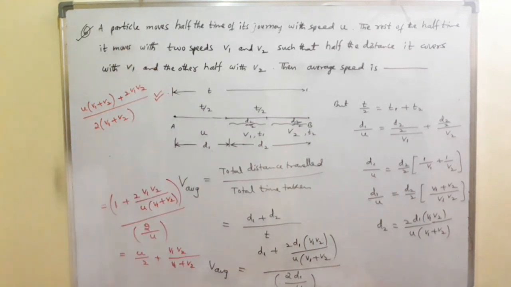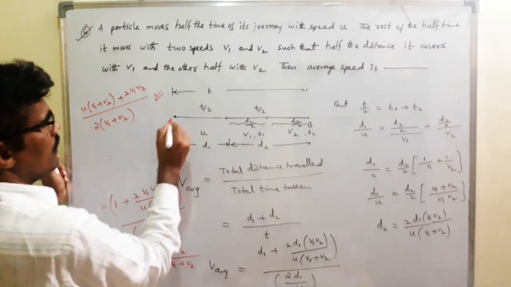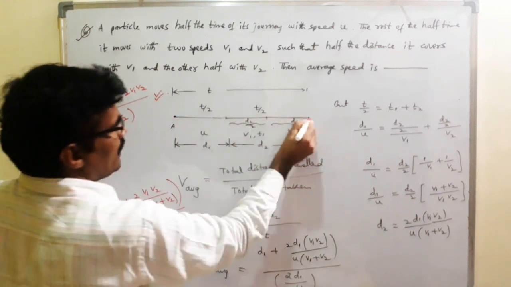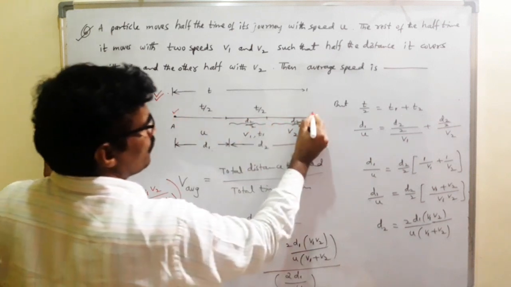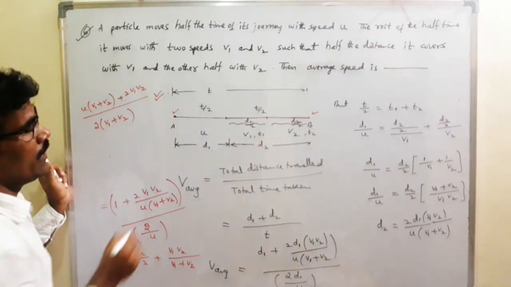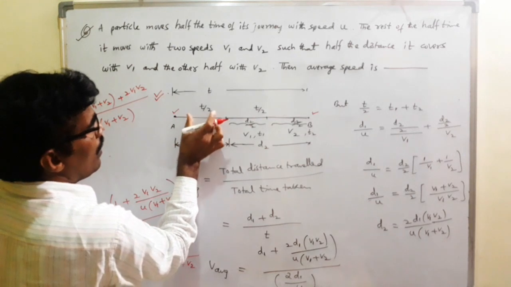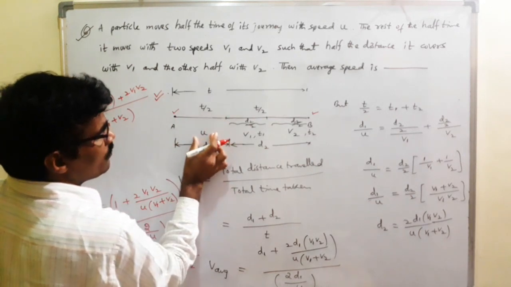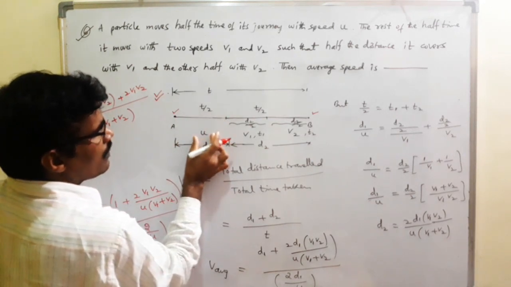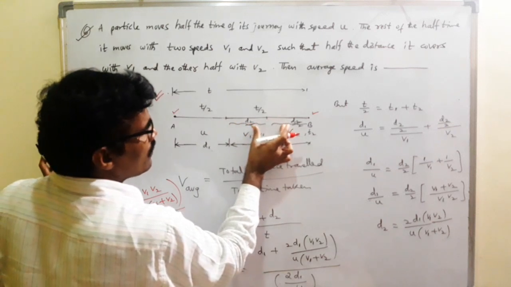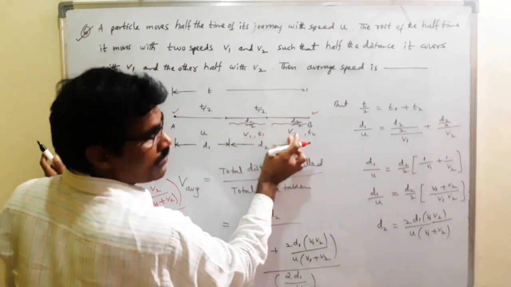Okay, so write it. Listen carefully. A to B, initial position, final position. It travels half time with speed u, and the remaining half time with speeds v1, v2.